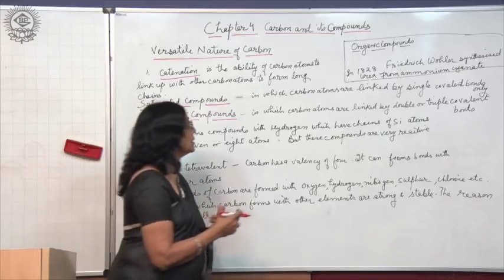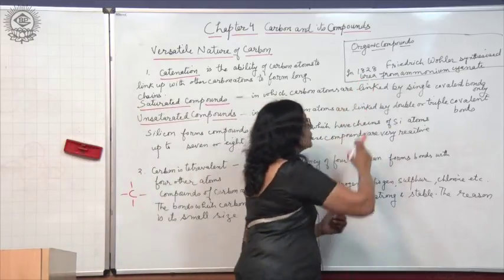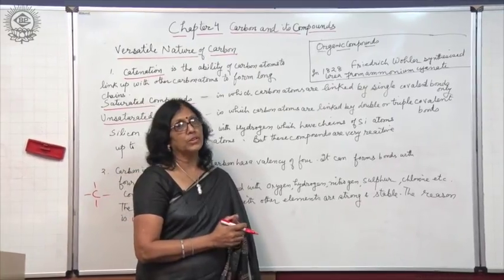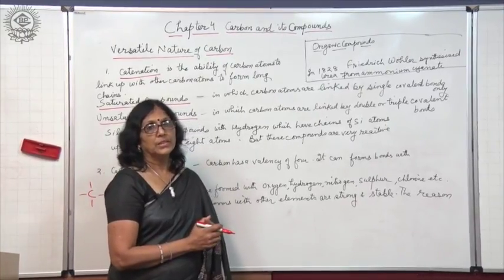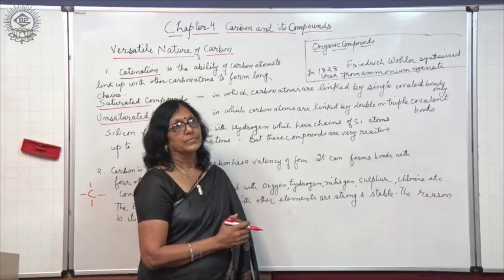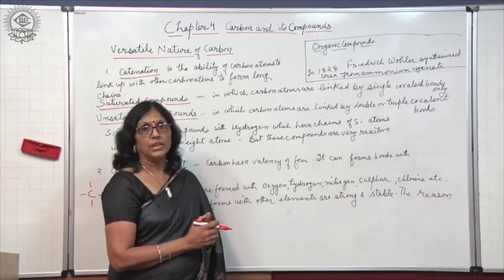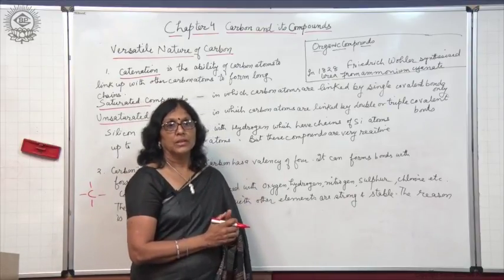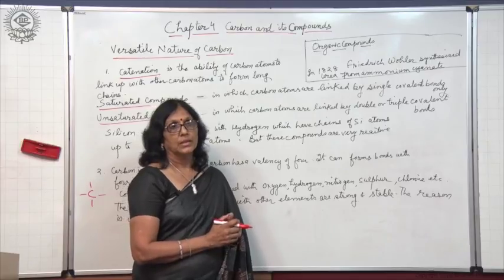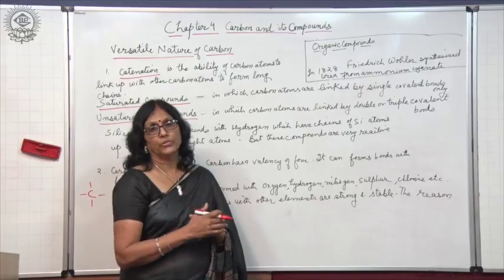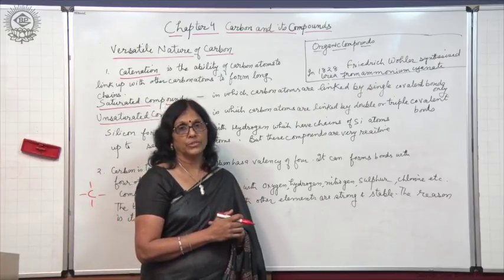But in the year 1828, Friedrich Wöhler synthesized an organic compound in the lab. He synthesized urea from ammonium cyanate, and then it was found that organic compounds can also be synthesized in the lab. But still, organic compounds are studied under a separate branch of chemistry, that is called organic chemistry.